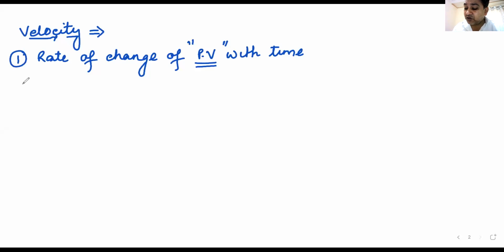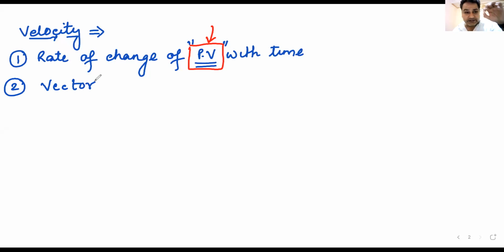Now let us talk about the other qualities or other things that we must remember about velocity. What type of quantity is speed? What type of quantity is velocity? See, we have written in the definition position vector, vector. Yes, Deepak. So it is a vector because in the definition only vector has come. We have always tried to understand things so that it becomes simple. Position vector with time, so it has to be a vector.